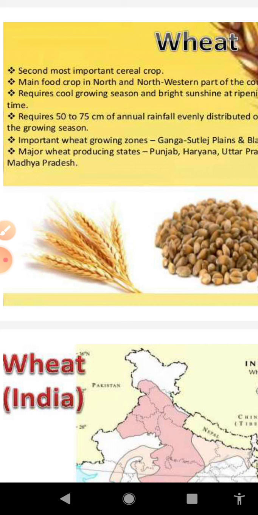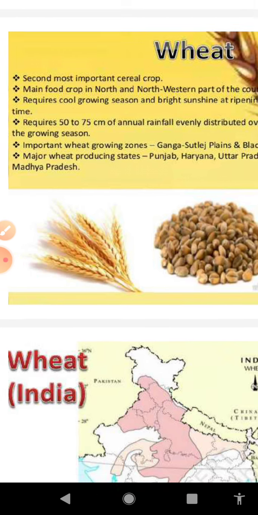After that, we will discuss soil. Wheat can be cultivated in well-drained fertile soil. Well-drained in the sense where accumulation of water does not take place, in the sense water seeps inside the soil very easily. So we can say that it grows best in well-drained fertile soil, heavy textured soil with some amount of lime. It grows well in clayey, loamy soil of the Ganga plain and the black soil of the Deccan plateau.